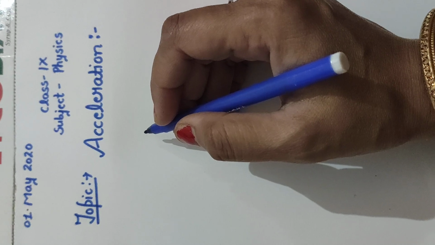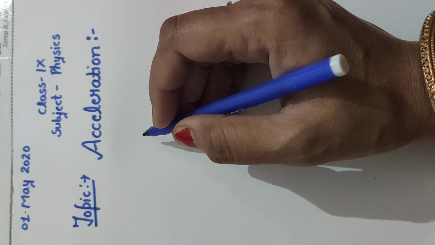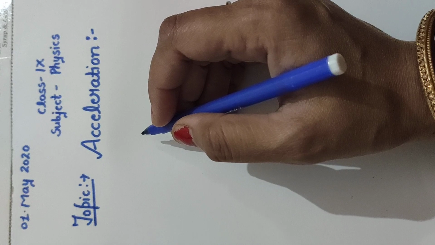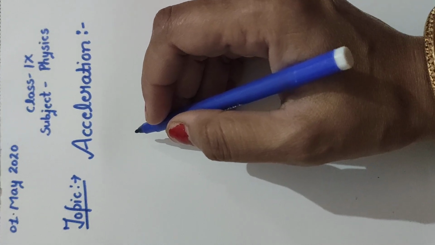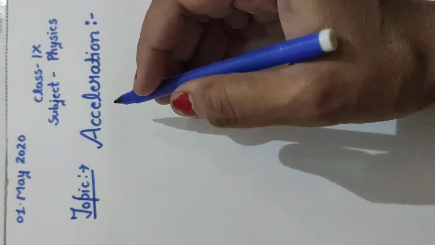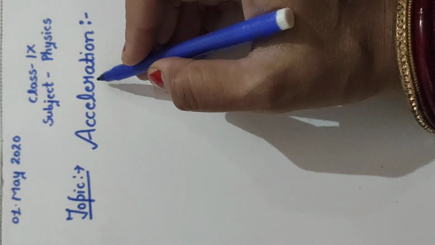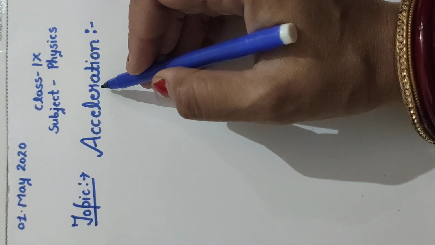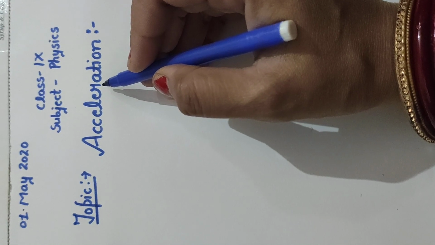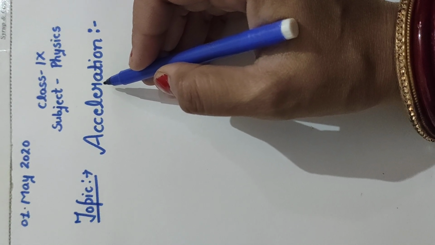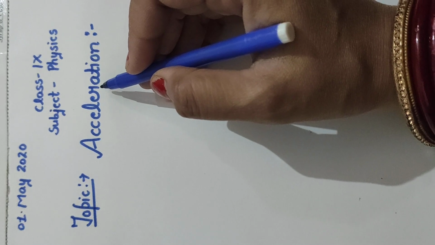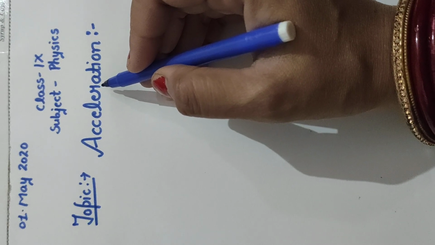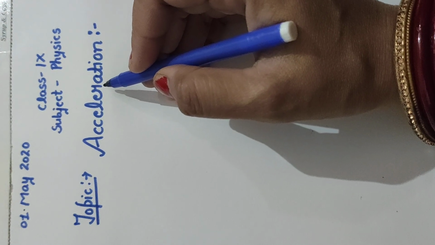So, in the sequence of the online classes, the next video that I am going to upload is for class 9 physics, and the topic is acceleration. You might have heard the word acceleration in your bikes and cars: if you press the accelerator, then your speed will increase.